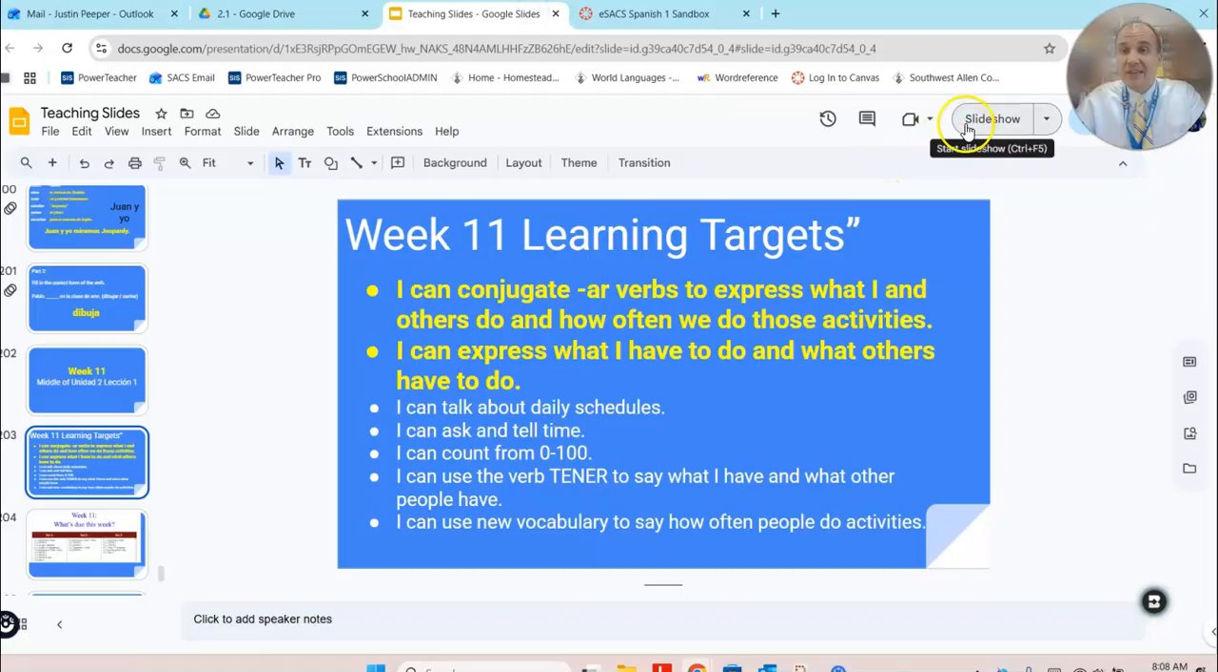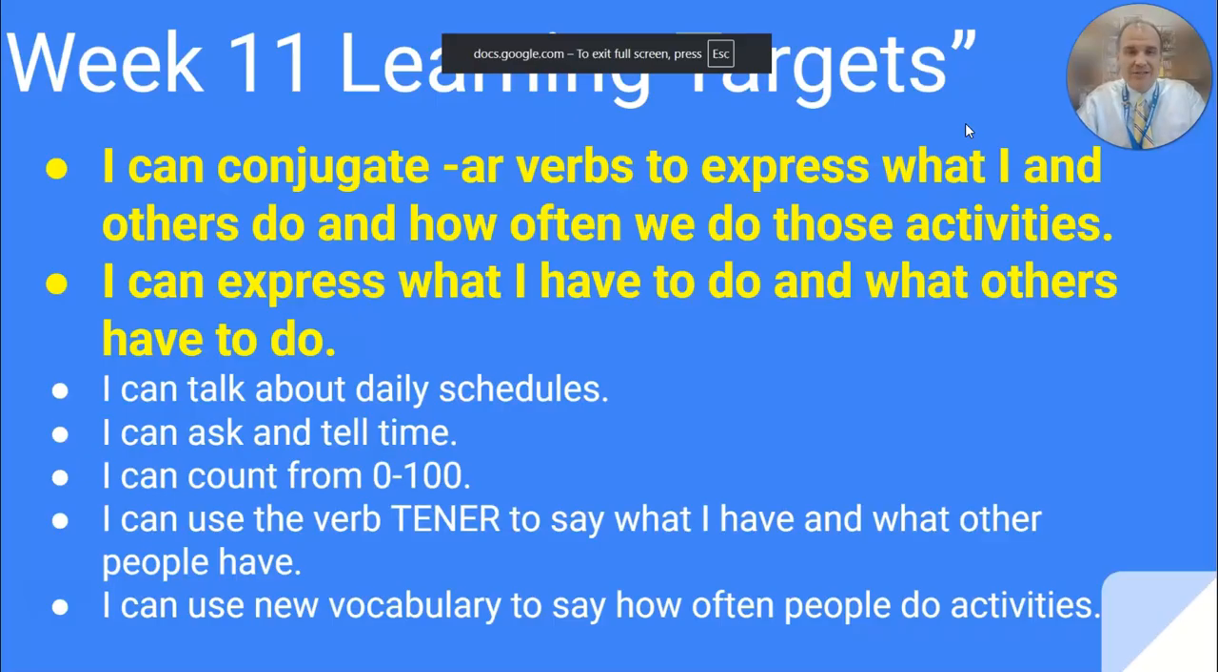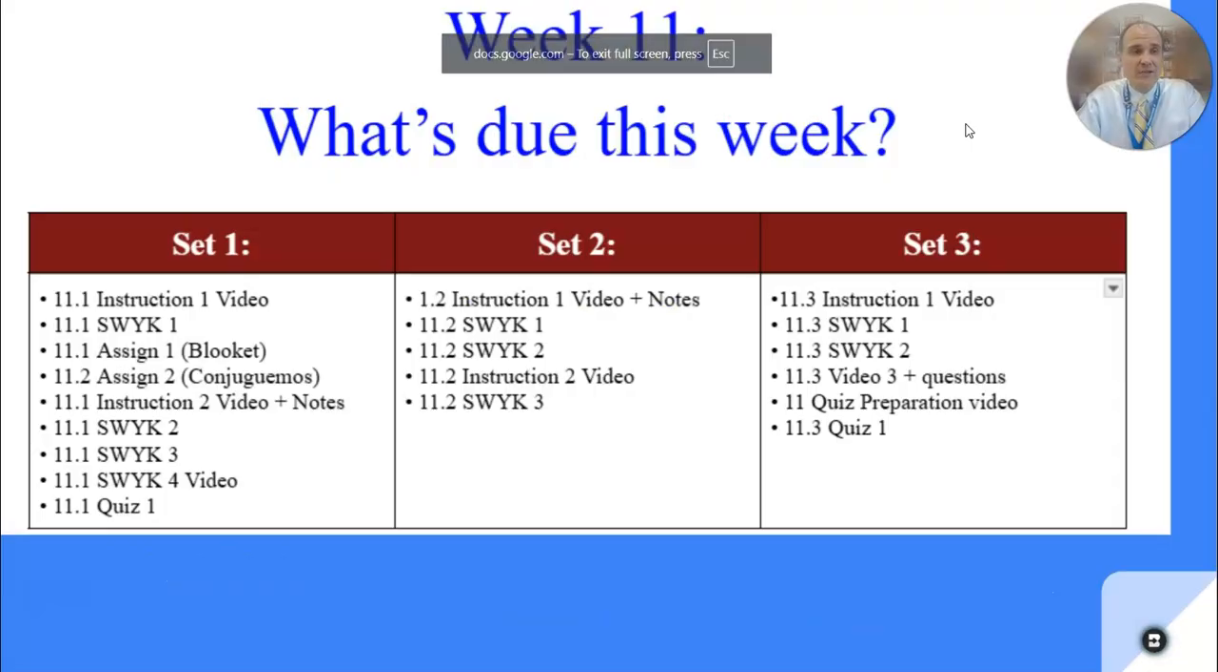So to kind of look at that in maybe an easier to digest way, here's what we do this week. So 11.1 instruction video with a SWIC and a couple of assigns below that. 11.2 video with some notes and some SWICs, as well as a video and a short little quiz. Set 2 has a video with some notes. That's where we're going to learn about conjugating AR verbs with a couple of SWICs below that. Another video to re-explain it, and then another SWIC. So set 2 is really important because we'll learn to conjugate our verbs there.